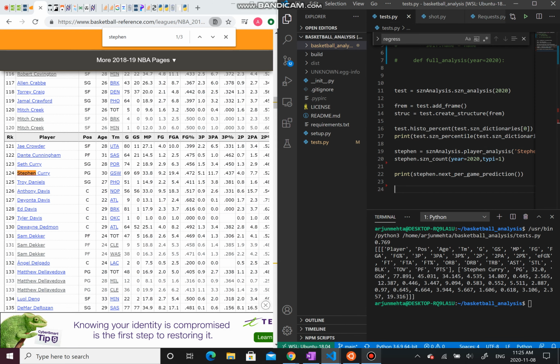So we predict that Stephen Curry will play an average of 77 games next season, just based on how well he has been durable, compared to the 69 that he played the previous season, or two seasons ago, I should say. Likewise, we predict that he will be playing 34 minutes per game, which is understandable considering that he has played many long seasons in his life.